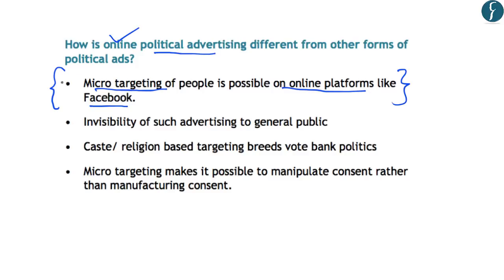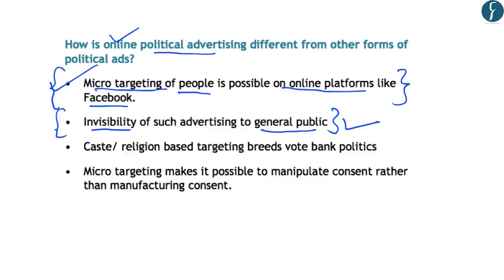So in this context, it has been said that micro-targeting of people is possible on online platforms like Facebook. And that is one of the biggest causes of concern because it aims at manipulating the voting behavior of people. Second issue is that such political advertisements which are on online platforms are invisible to the general public. And that is mainly because such advertising is personalized in nature. It is in contrast to the advertisements which are provided in popular newspapers, magazines or on hoardings.